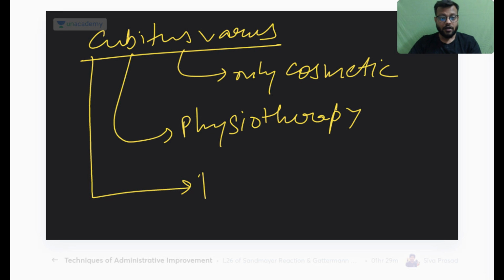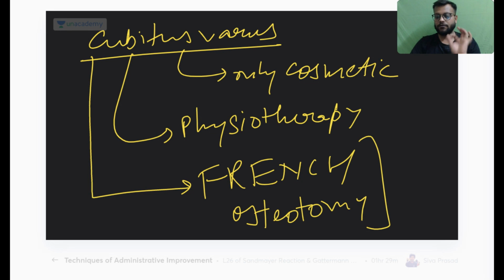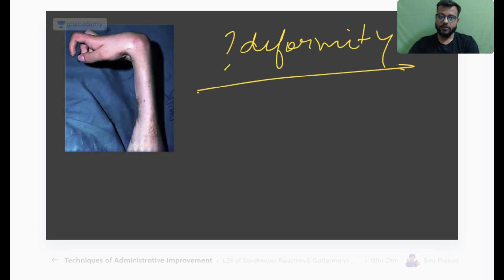and that is your French osteotomy. Okay, that is your French osteotomy. Just remember this in case of supracondylar fracture of humerus. Now, name this deformity.